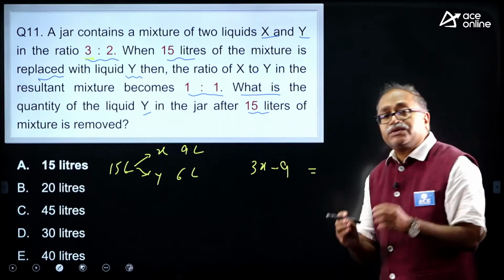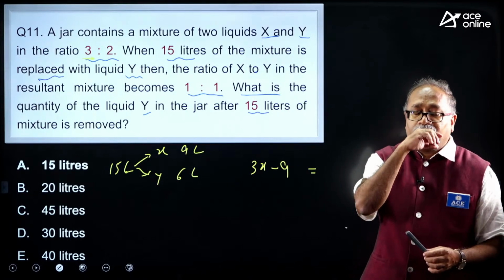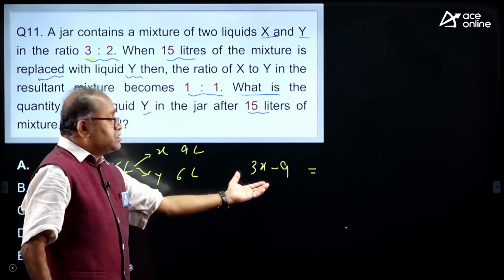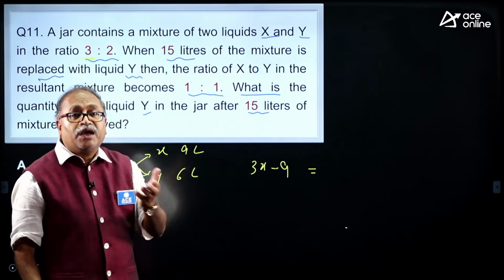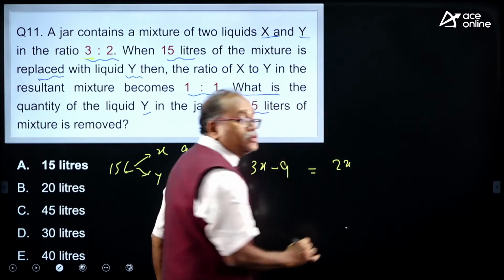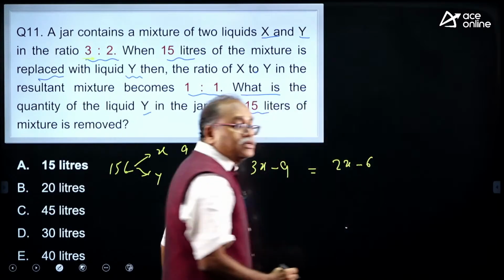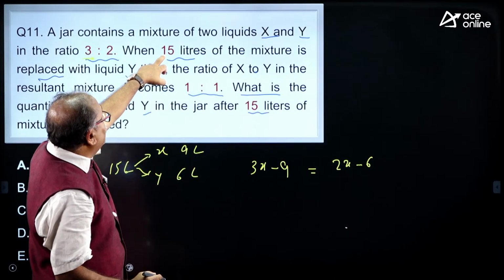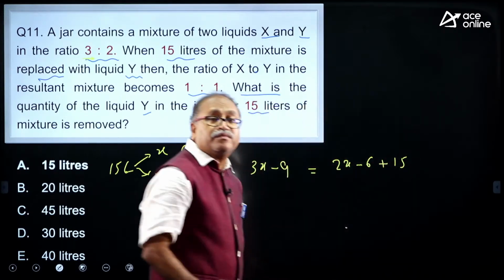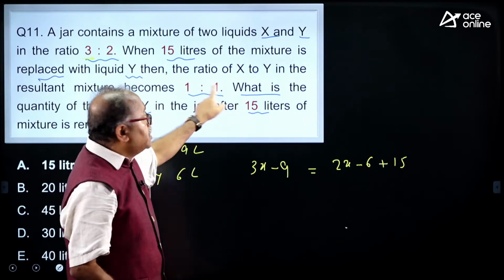Okay, look at this one, Mr. Yashwant, Mr. Sumit ji, how easy this question is. So x is left, and how much is y left? The y is 2x, the initial value was 2x. From here you have taken 6 liters, minus 6, and then you have added 15 liters of y. Now these two are equal because the ratio of x to y is 1:1.